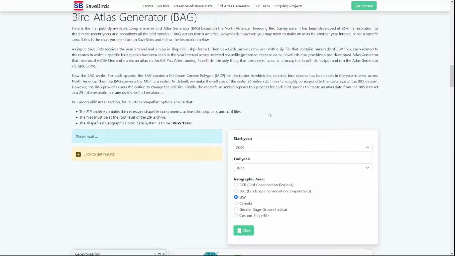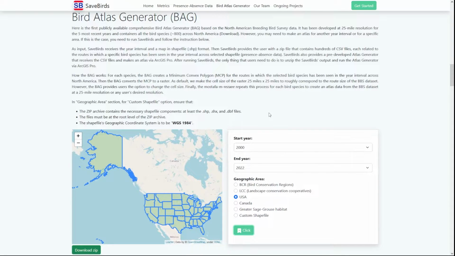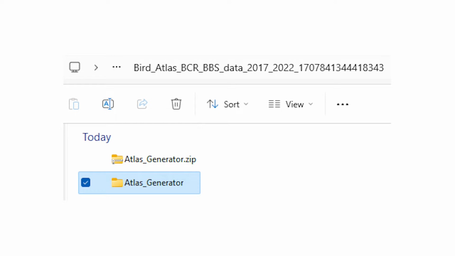It should not take particularly long to show the preview of the area in question, but depending on the strain on the server, it could take up to a couple minutes. When you see the preview of the area, you click Download Zip to get the files that you need. The file that will be downloaded is a nested zip file. This is a zip file within a zip file that provides for you the Atlas Generator folder.